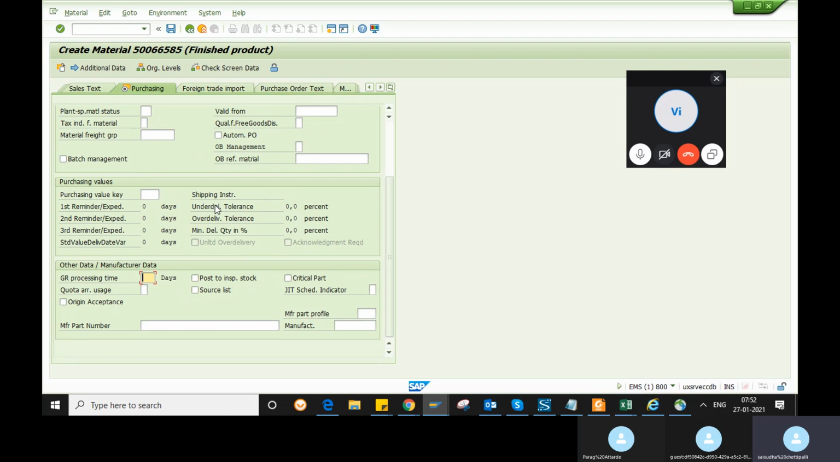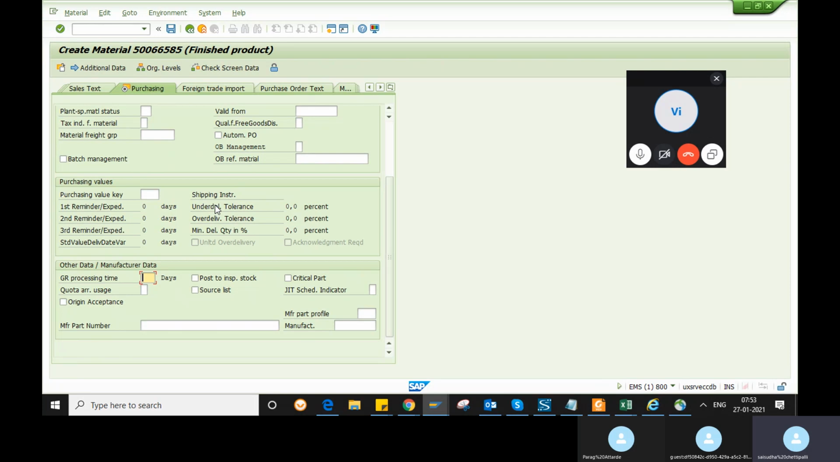Some stock will directly move into the storage location without any inspection, but some products will go into the quality stock, like inspection stock. After the inspection takes place, it will move to the unrestricted stock, from quality to unrestricted. So you can use that stock, but whenever the stock is in quality inspection, you cannot use it or sell that product. You can only sell the product when it is in unrestricted stock.